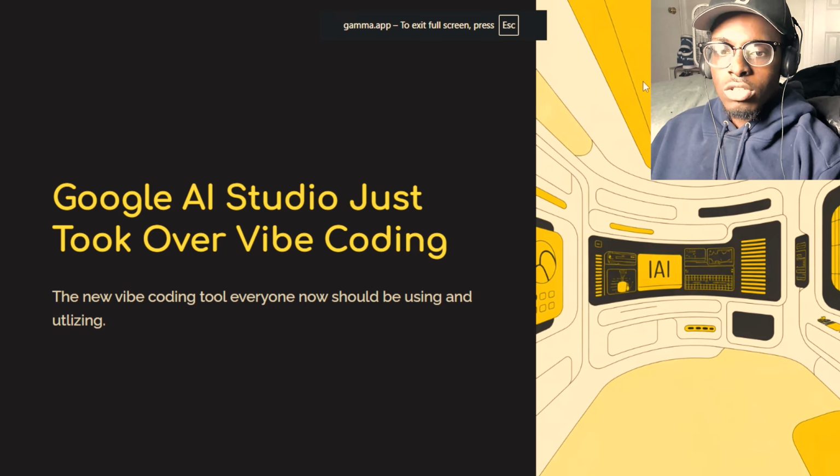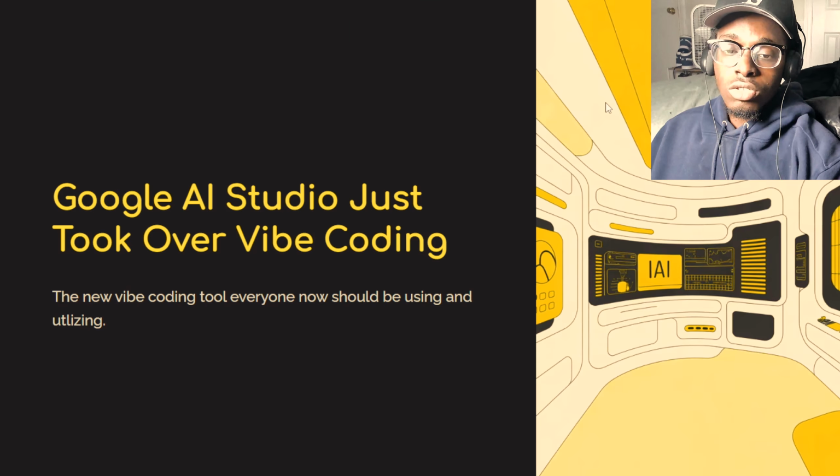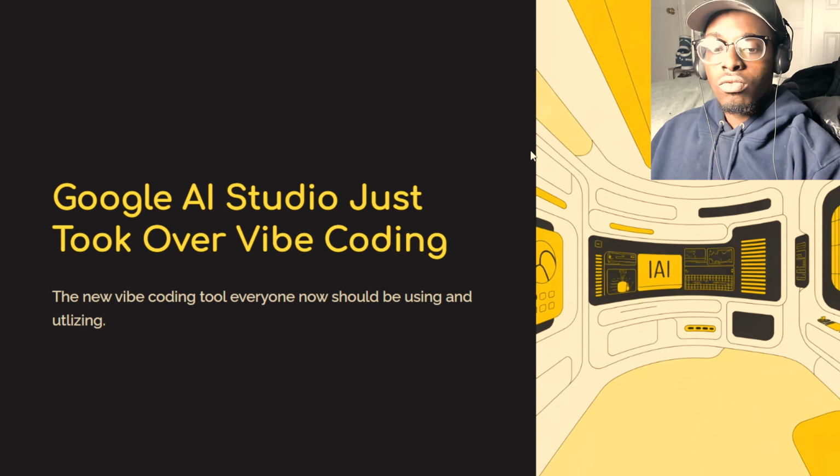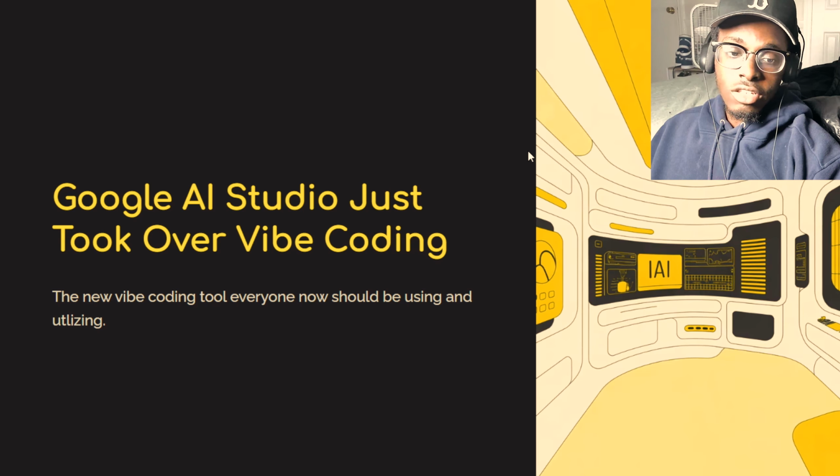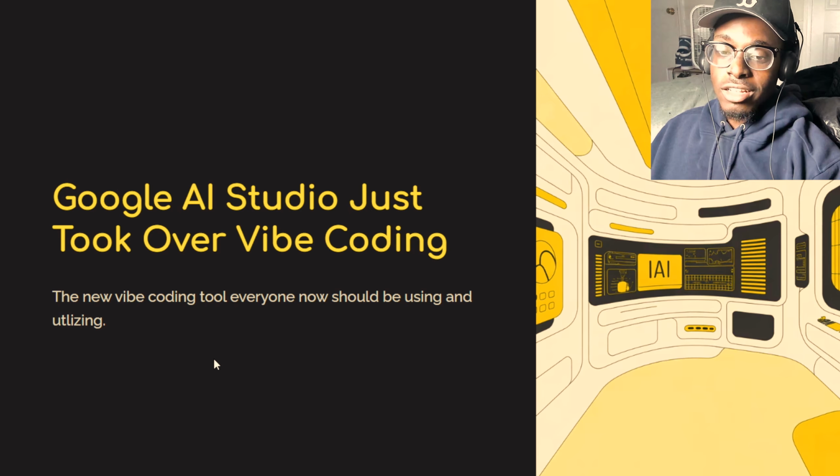So real quick, I want to talk about how AI Studio just took over the vibe coding game. The new vibe coding tool that everyone should be using at this moment. Utilize this and it will save you so much time.